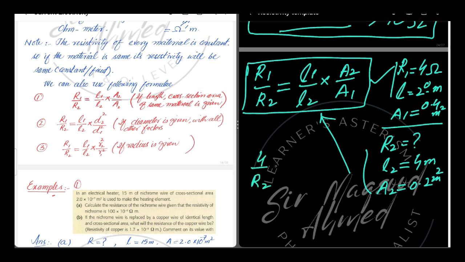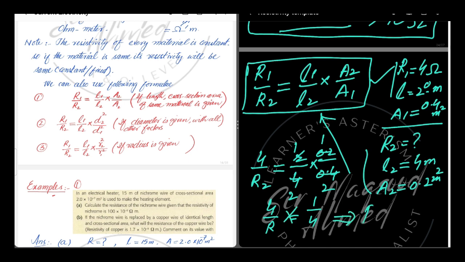4 over R2 is equal to 2 over 4 into 0.2 over 0.4. So by solving this, we have 4 over R is equal to 1 over 4. By cross multiplication from this, R is equal to 4 into 4, 16 ohm. As the material is same, so its resistivity is constant.